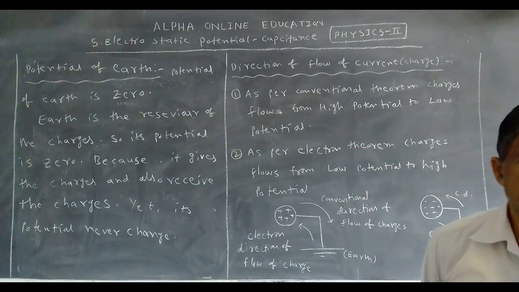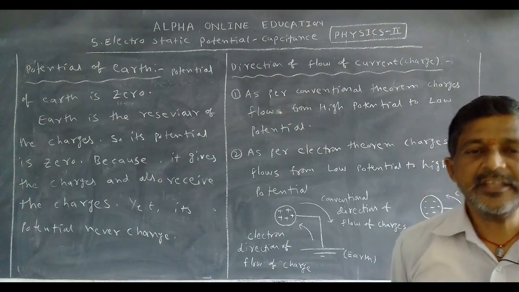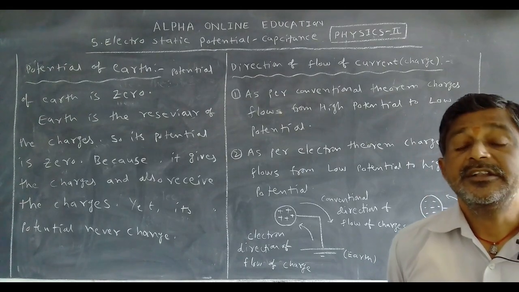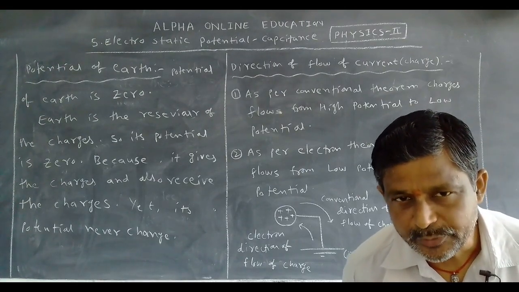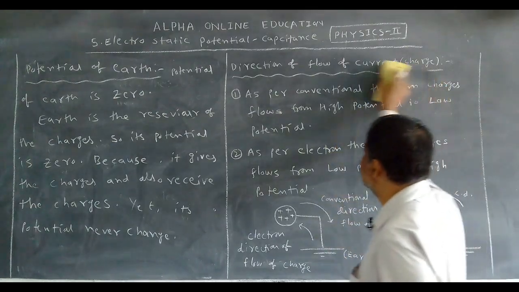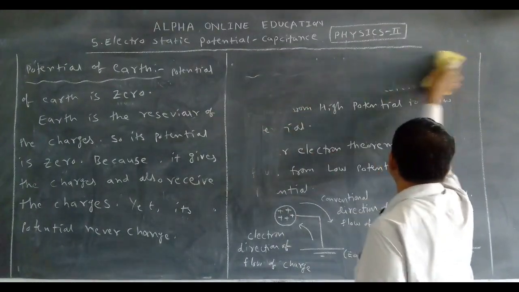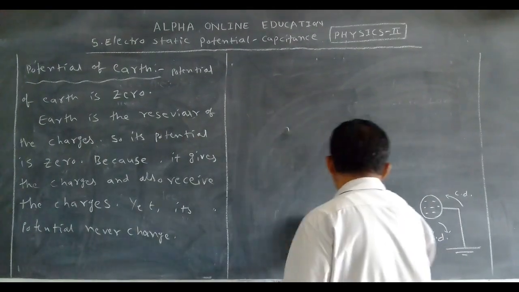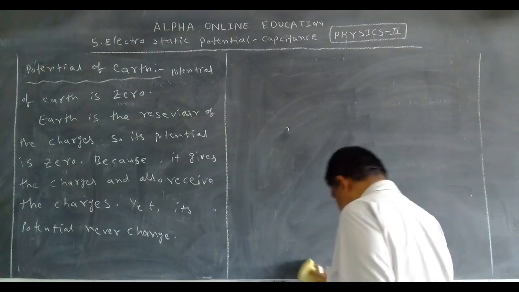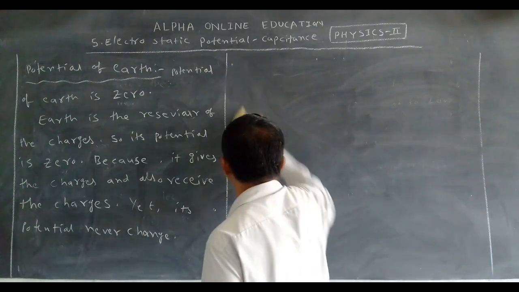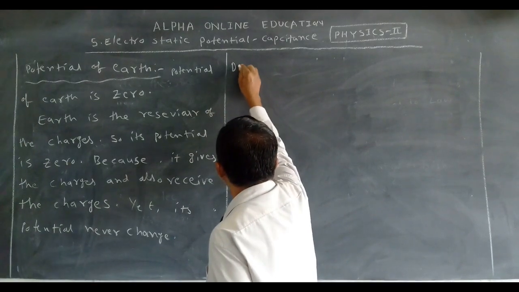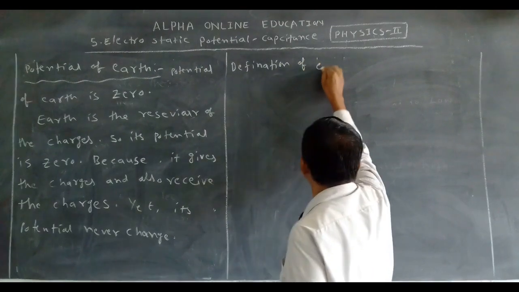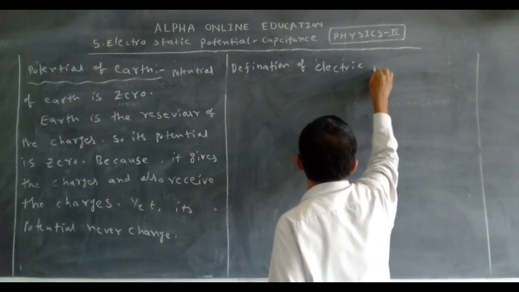This is about the potential, or electric potential. But these are not the definitions of electric potential. Now, what is the definition of electric potential? These all are only explanations, but not the definition of potential. But how can we define the potential? This is very, very important. Definition of electric potential.